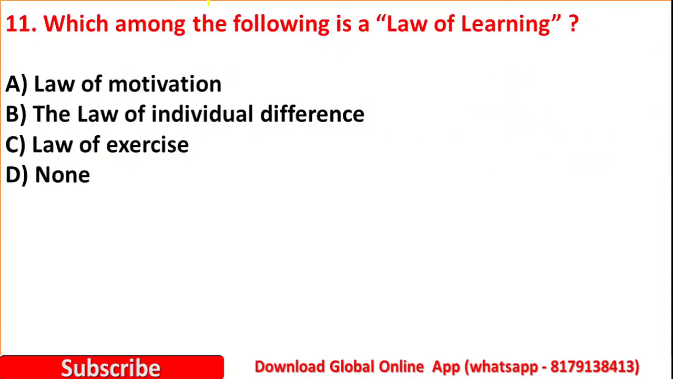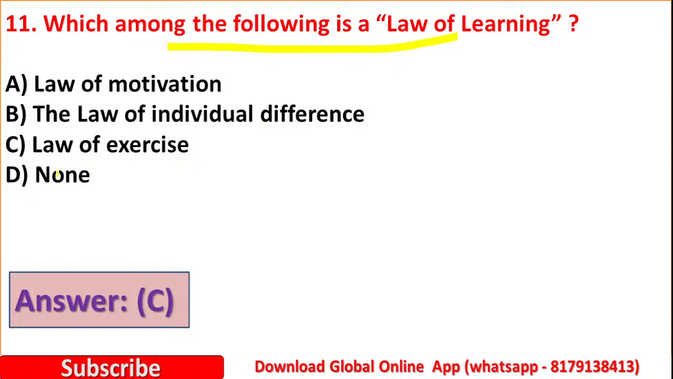Question number 11. Which among the following is a law of learning? Option A, law of motivation. Option B, law of individual difference. Option C, law of exercise. Option D, none. Yes, here the right answer is option C, law of exercise. It is a law of learning.